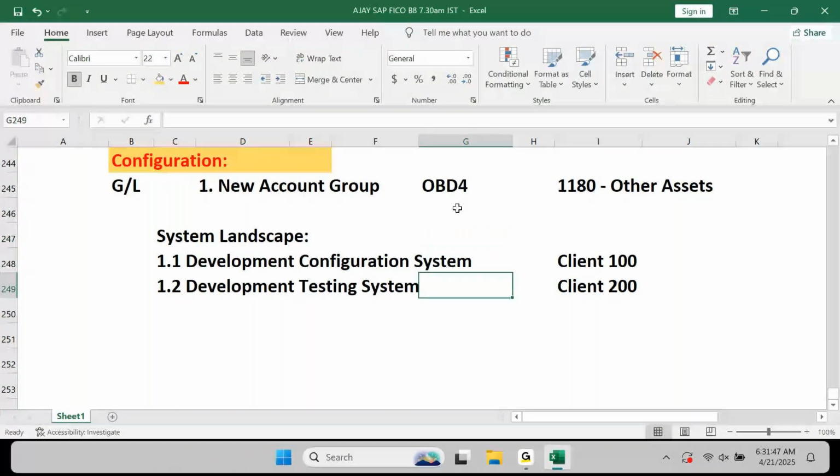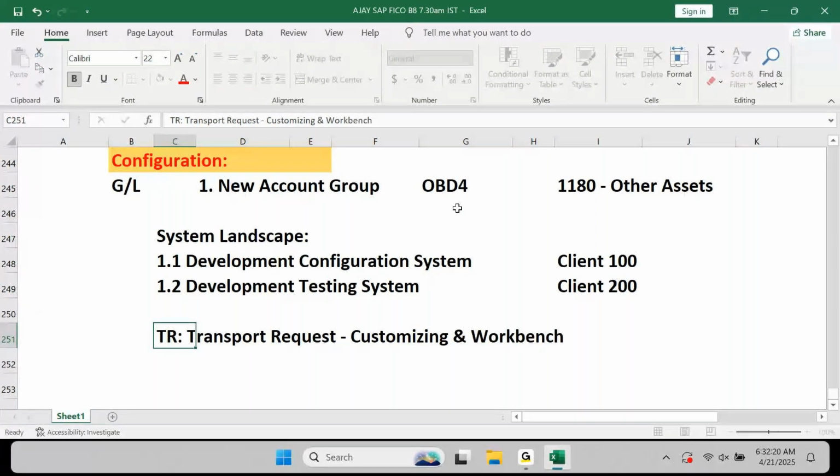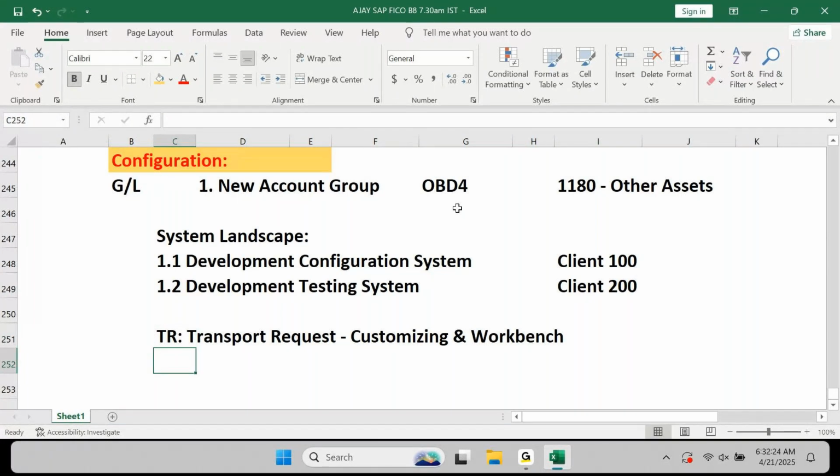This is what I need to do. I need to configure in client 100. Then I need to copy the configuration from client 100 to client 200. Meaning, whenever you do a configuration, you get a TR. TR means transport request. And here you will have one customizing, the other one workbench. You will get a customizing request, you will get a workbench request.